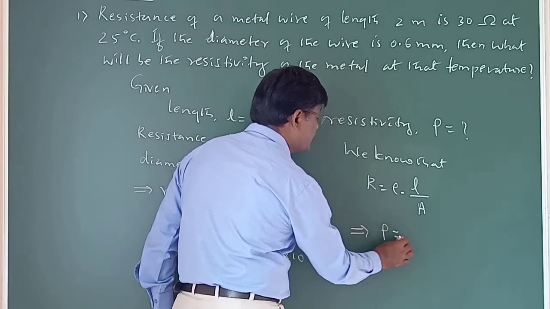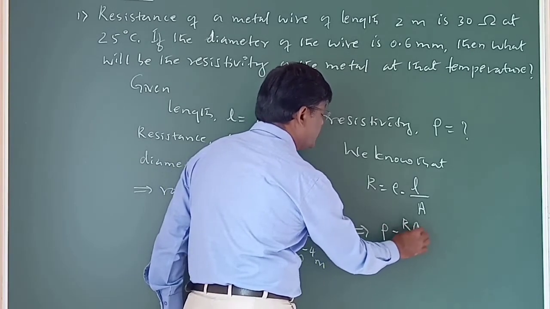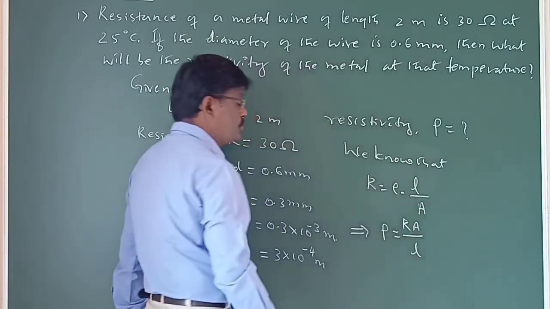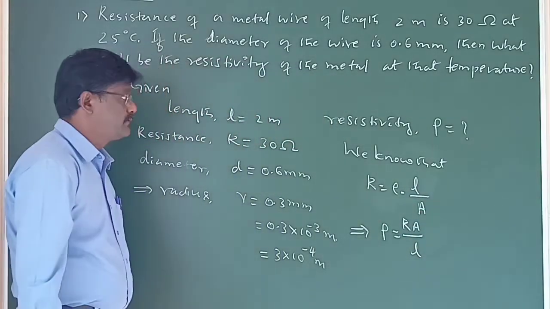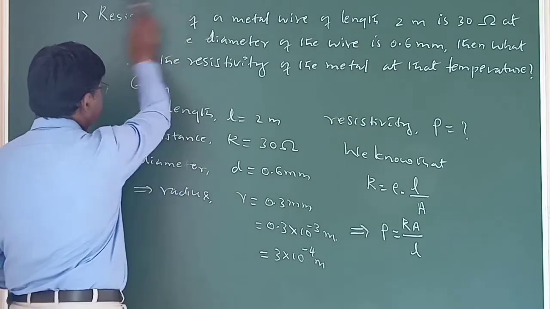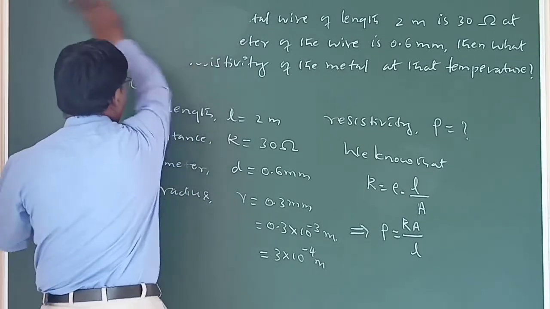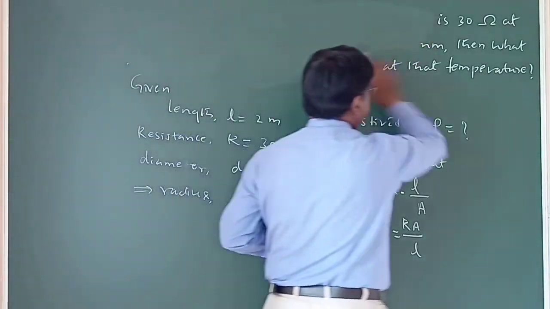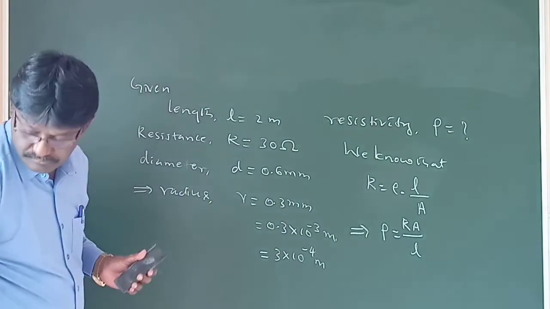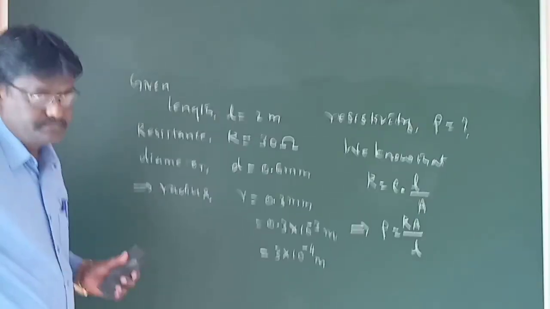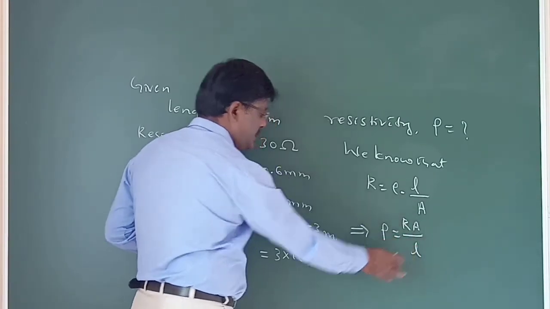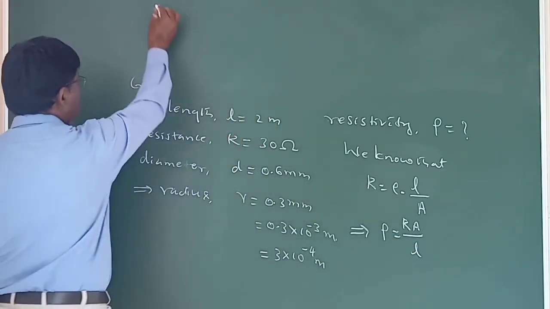Once we get the required form, now we shall go for substitution. So hence children, now rho equals R A by L. Now we shall go for substitution.